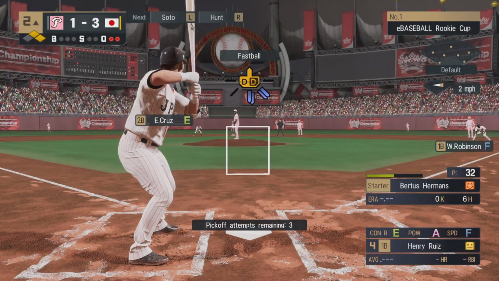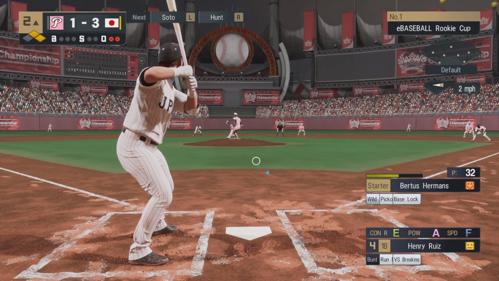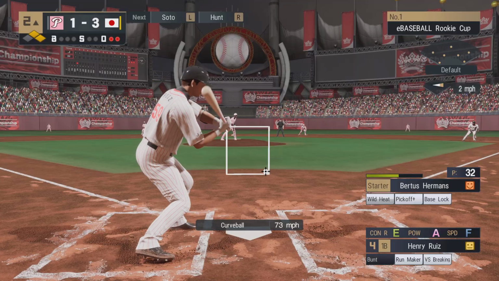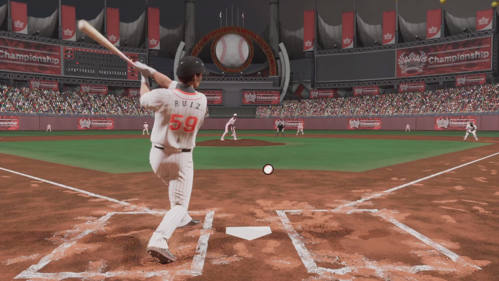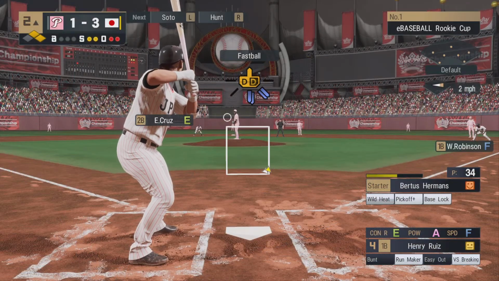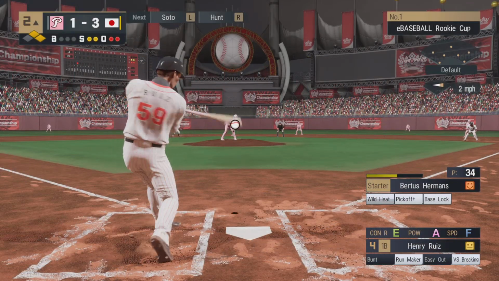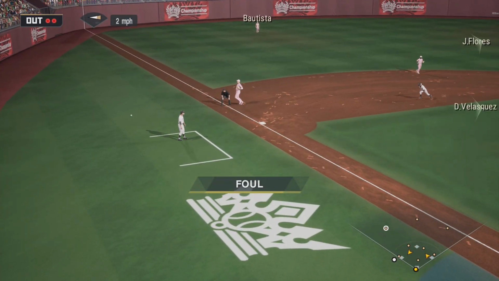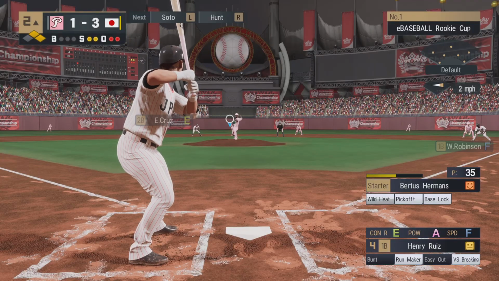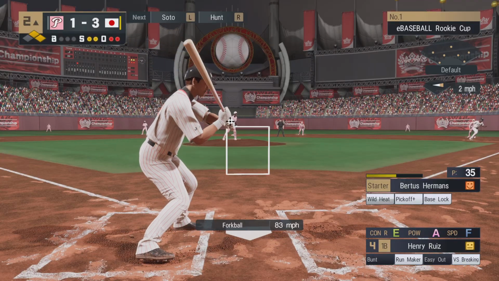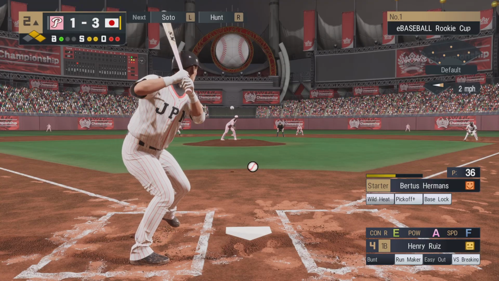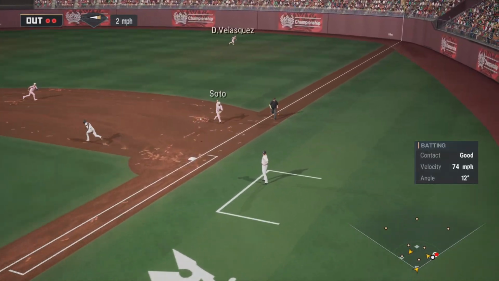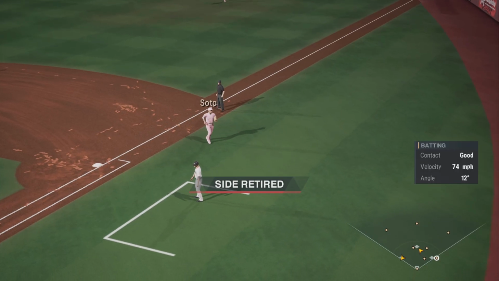Heading to the batter's box, Henry Ruiz. They're not out of this jam yet. You can see the threat of the long ball has him pitching a little cautiously. That's foul. A breaking pitch, but it misses the zone. Connects on the outside pitch. Line drive to first, and it's caught.